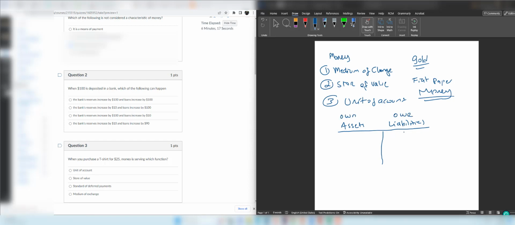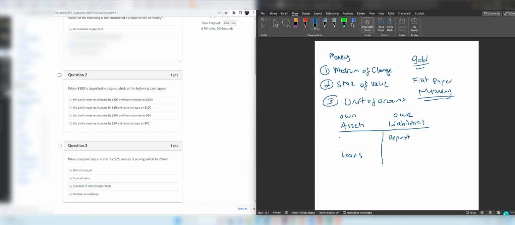And now let's look at what the liability accounts for the banks are. If you deposit money to a bank, then whenever you want to get your money back, the bank has to pay it back to you. Therefore, deposits are actually accounts under liabilities. And these deposits could be used as loans. Let's say you have a small business and you need to expand it, you need money, you go to the bank and borrow some money. That means loans are assets for banks because you have to pay back and banks own this money.